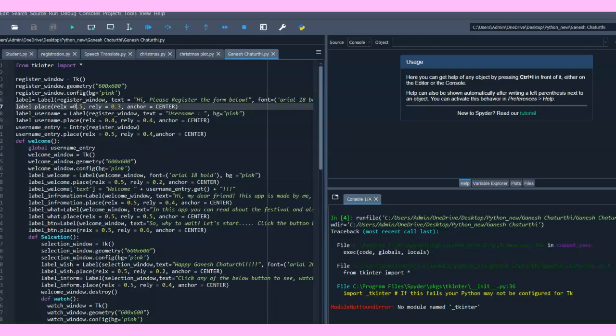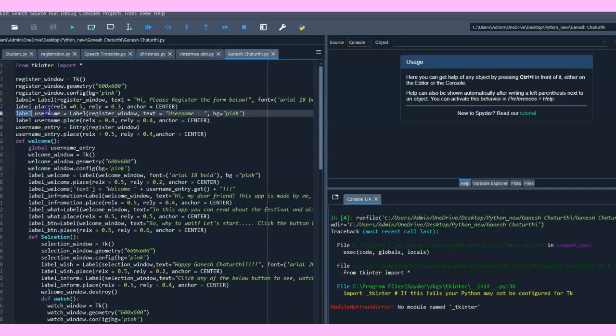So then it would be messy. And what is x and y? This is x, which means the horizontal line is x and y is vertical. So let's go to it again. So then anchor center, for center I told you.